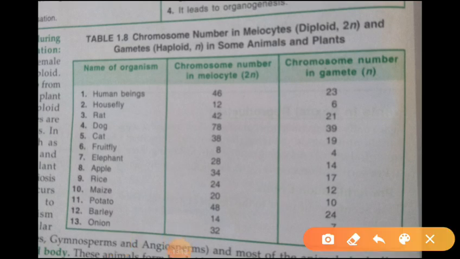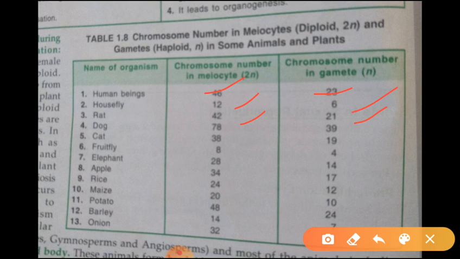Next we can discuss chromosome number of some living organisms. Means their diploid chromosome and haploid chromosomes. Human being, what is the diploid chromosome number? 46. Haploid 23. That means gametes consist of 23 each. Housefly diploid chromosome number 12. Haploid is 6. Rat 42, its haploid is 21. Dog 78, 39. Cat 38, 19.